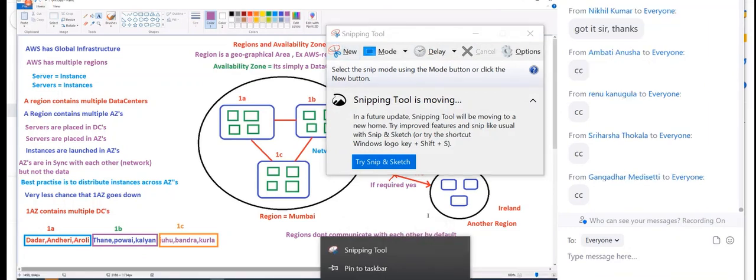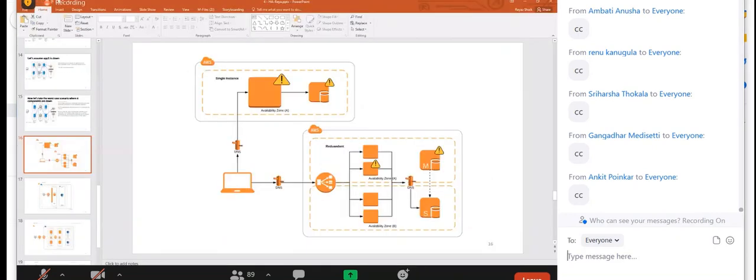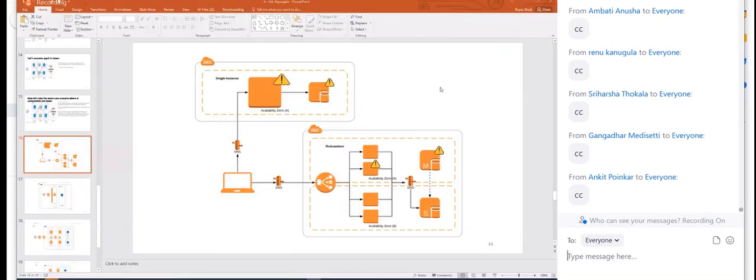Now you know what availability zones are. So now let's have some fun. Let's go into this, and now you should say whether that is highly available or not. The border circle is AWS and the dotted ones are availability zones. Whenever you see any AWS architecture, the dotted ones are availability zones. Now you tell me, which one is highly available, the top or the bottom?